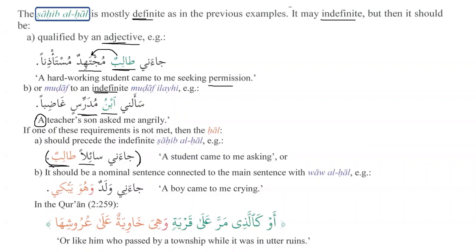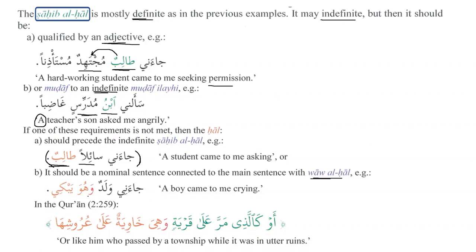And also, this is the most common, and this is the one that has been used a lot in the Quran. It should be a nominal sentence connected to the main sentence with waw al-hal. That is the most important thing, and that is, inshallah, what we will focus on in the Quran as well. Ja'ani waladun wa huwa yabki. A boy came to me crying.